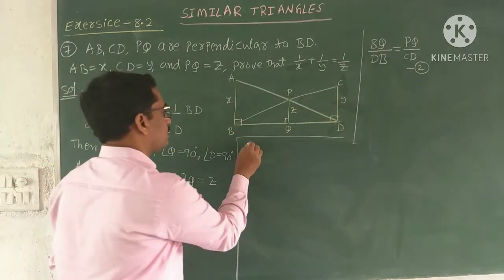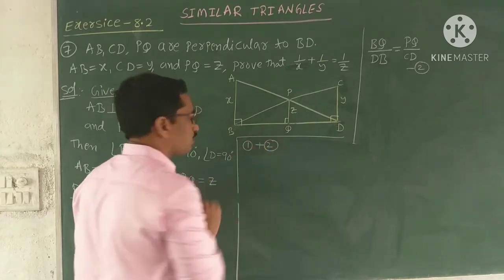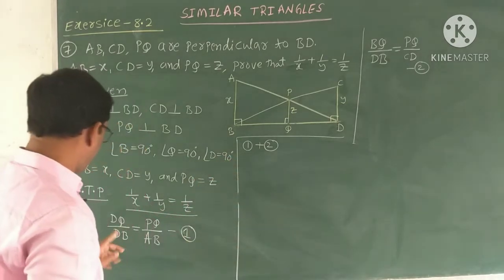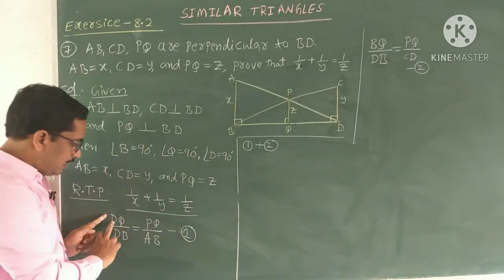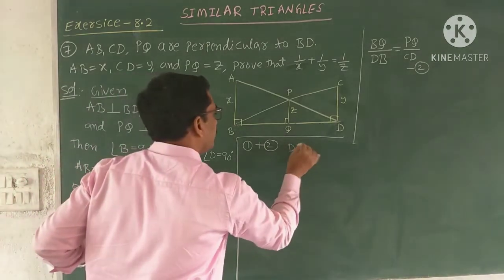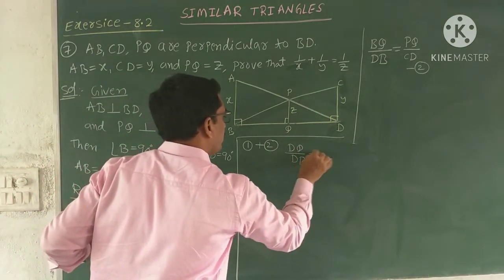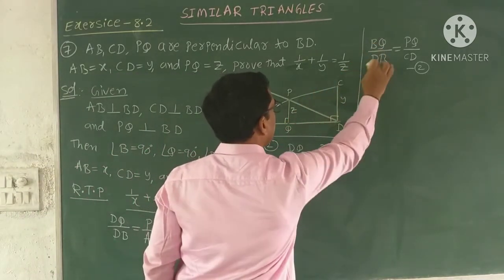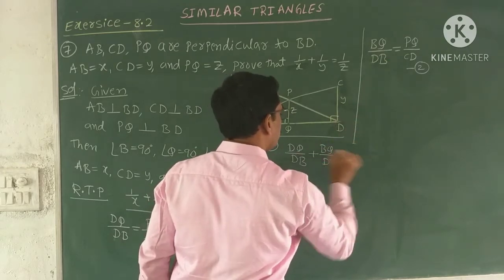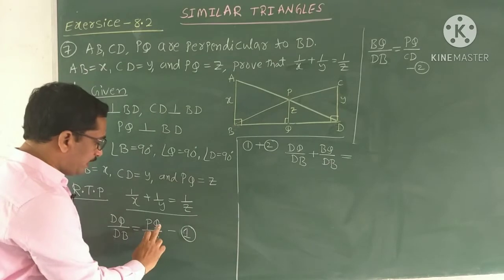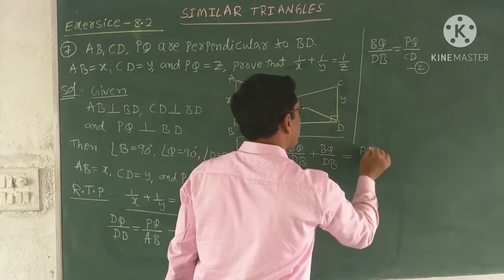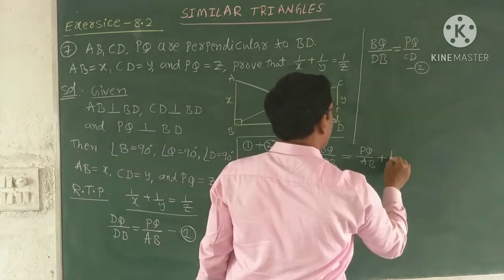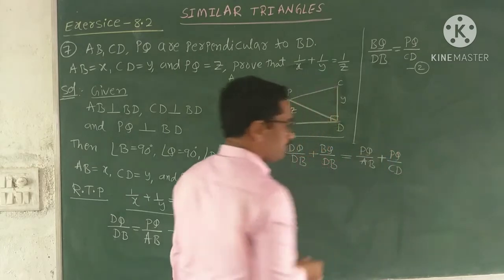Now add these two equations, equation 1 plus equation 2. Sum of these two equations: add left side quantities with left side and right side quantities with right side. In equation 1 the left side quantity DQ by DB, plus equation 2 left side quantity BQ by DB, equal to equation 1 right side PQ by AB, plus equation 2 right side PQ by CD.